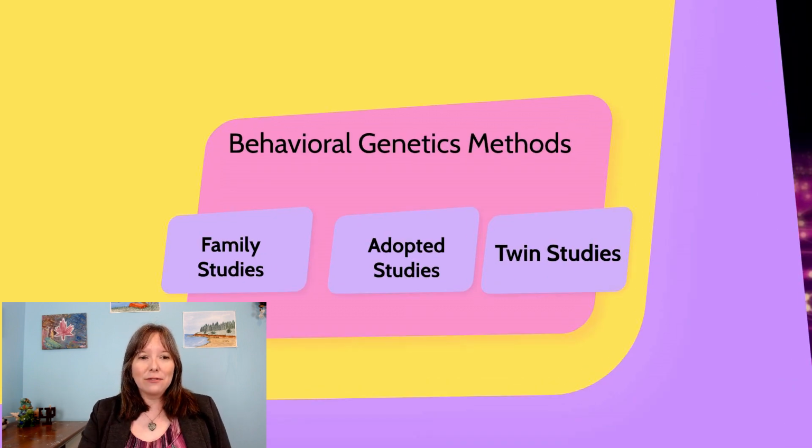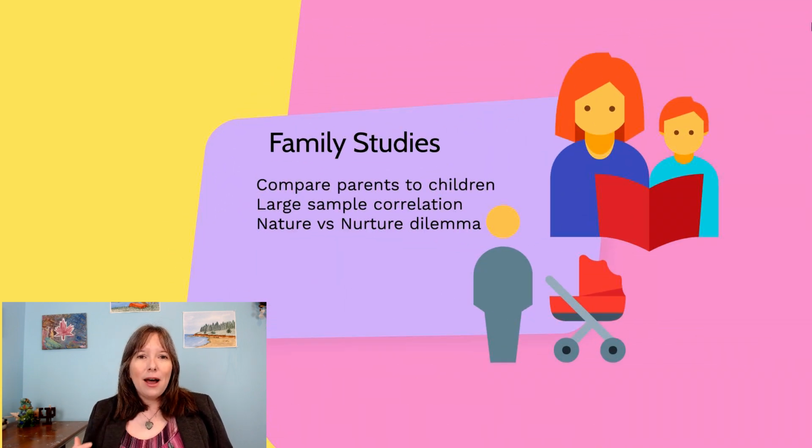And what we do in behavioral genetics is we map a psychological trait in a parent, and we map a psychological trait in a child, and we do a large correlation study. Think back to Unit 2 when we talked about correlations. You have to do that in a large sample, not just with one group. So we couldn't just look at this for one set of parents and one offspring. We'd have to look at this over a whole population.